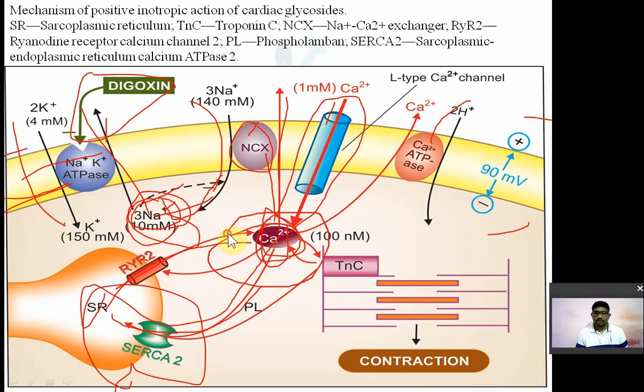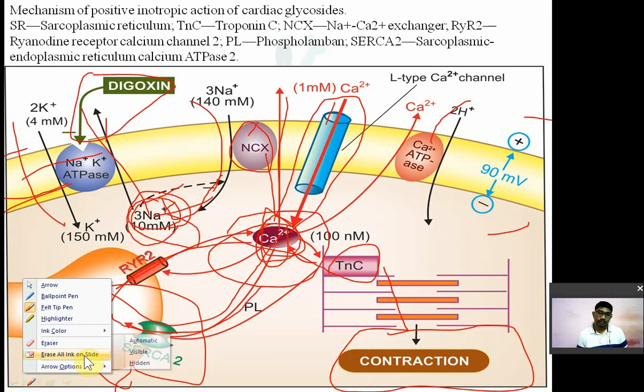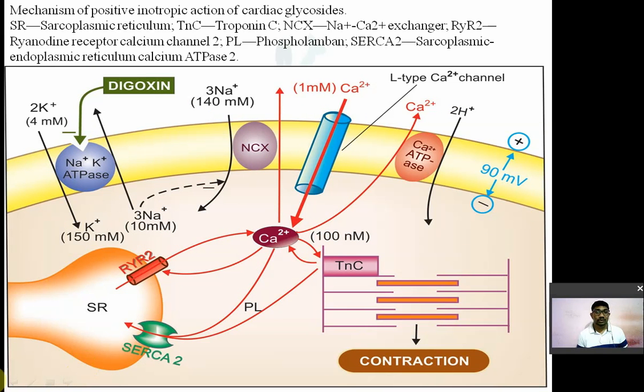So more calcium will be released intracellularly, and this increased calcium will interact with the troponin C filament of your myocardial cell. That will activate the actin and myosin and cause a forceful contraction. So what is your aim? To increase the calcium level inside the cell, क्योंकि हार्ट मसल का कॉन्ट्रैक्शन कैल्शियम करता है। जब हार्ट के सेल के अंदर कैल्शियम का लेवल बढ़ेगा तभी फोर्सफुल कॉन्ट्रैक्शन होगा। वो डिगोक्सिन बढ़ाता है, कैसे, डिगोक्सिन इस पंप को इनहिबिट करता है, सोडियम पोटेशियम